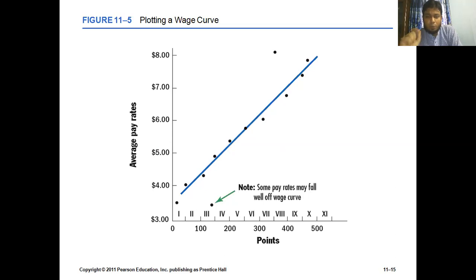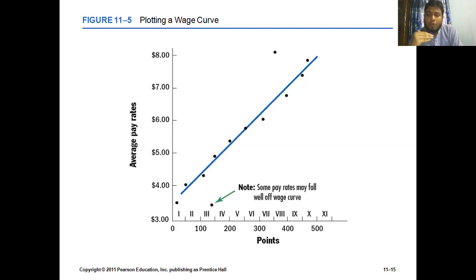blocks or points, and these points suggest the relationship between two variables: average pay rates and the contribution by the employees. So if the contribution is 100 on the horizontal axis, the amount will be, as you can see from these slides, around $4. Whenever the employee is providing 500 units of contribution at the far end of that horizontal axis, then we are paying $7.50 or $8 for that employee.